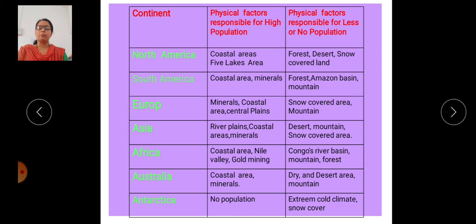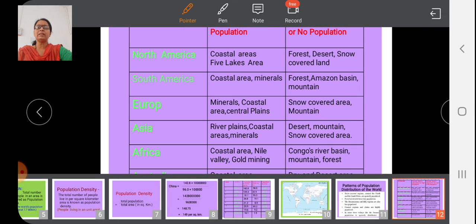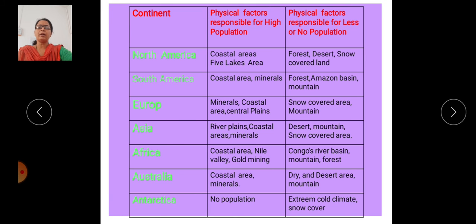Then the central plain is responsible for agricultural development and industrial development. So Europe has a high density related to Germany, the Rhine river valley, the coastal area, the west coast area, and the central plain of Europe have a high density of population. But the snow covered area related with the Scandinavian mountain region, the north part of Europe, has a low density of population.